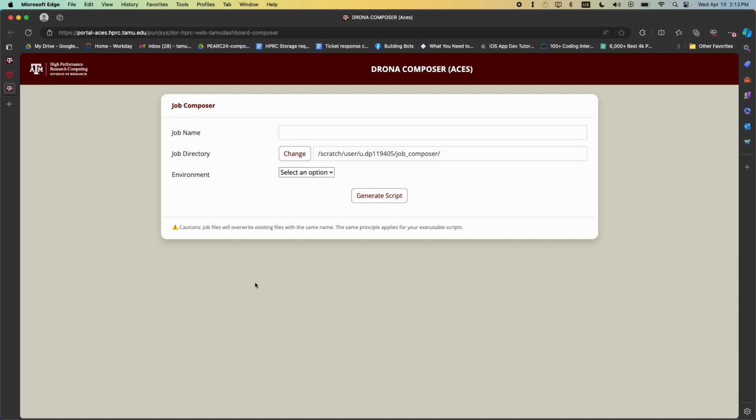So here's Drona Composer. Drona Composer will generate and submit job scripts for many common HPC workflows. In this video, I will show you the base environment. The base environment is the most flexible one that can be used to create your own custom job script. It's also a convenient replacement for creating your batch script manually in a text file on a login node as well. So first you need to enter a name for your job.